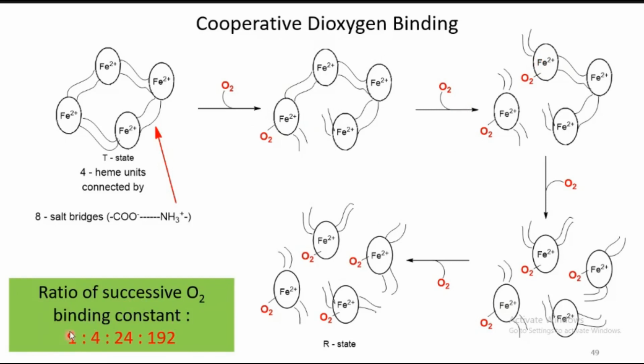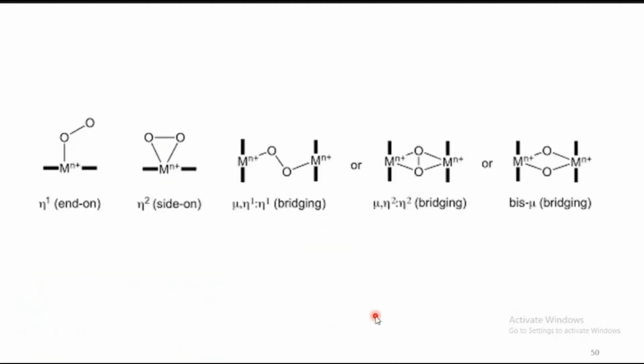From the first hemoglobin site to the second, it is 4 times, an order of magnitude higher, and it readily binds the molecule. It is 24 times, then 192 times. So the last heme has an O2 saturation rate equal to that of the monomeric form of myoglobin. The O2 saturation rate of myoglobin and of the fourth heme in hemoglobin are both equal. So the last heme is free from all the strain as well as the bulk steric effects.